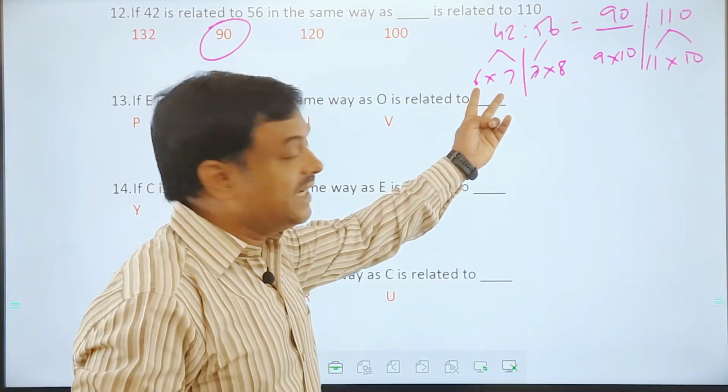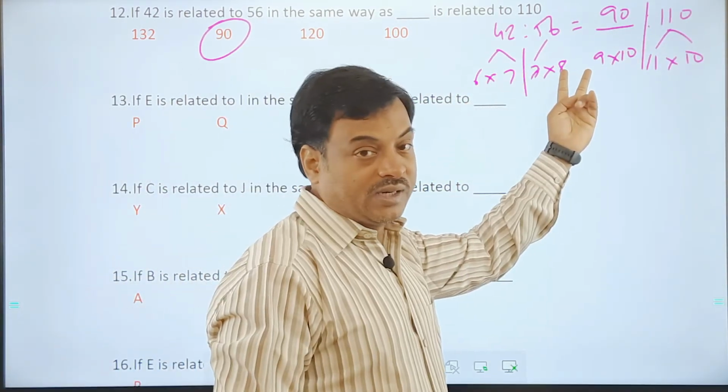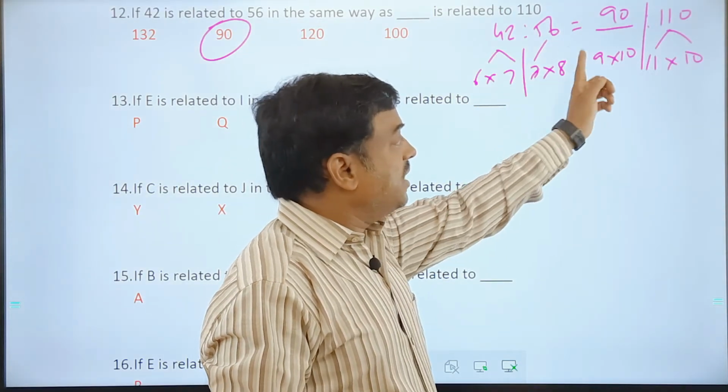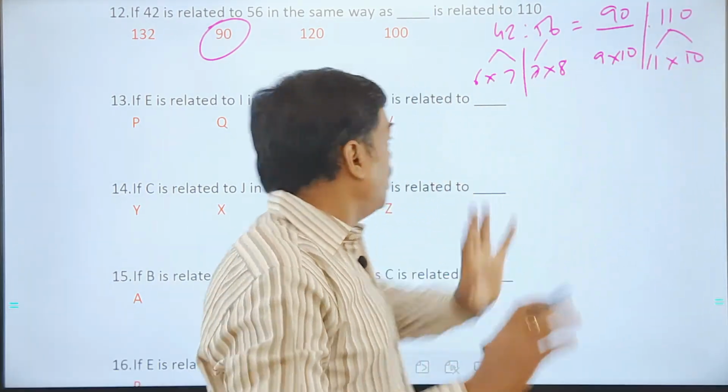So here, consecutive numbers' product in a continuation. So 6, 7, 7, 8. So 9, 10, 10, 11. In that way the logic is.